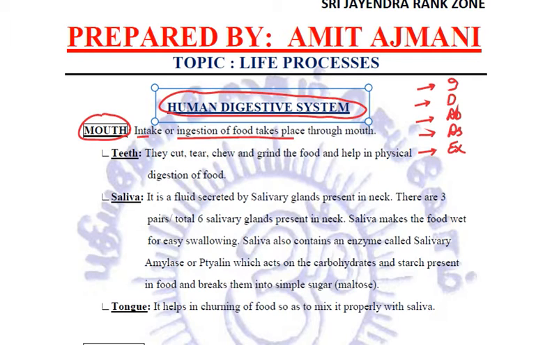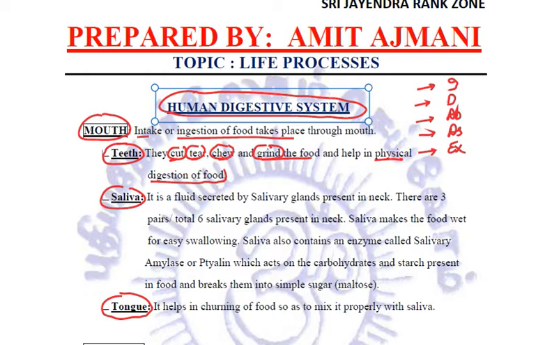Now in our mouth, we have three things: teeth, saliva, and the tongue. Let us see the functions of each one of them. The function of teeth is that they help to cut, tear, chew, and grind the food. So the teeth play a role in the physical digestion of food. Depending upon these functions, we have different types of teeth: molars, premolars, canines, etc. Right? So teeth help in the physical digestion of food.